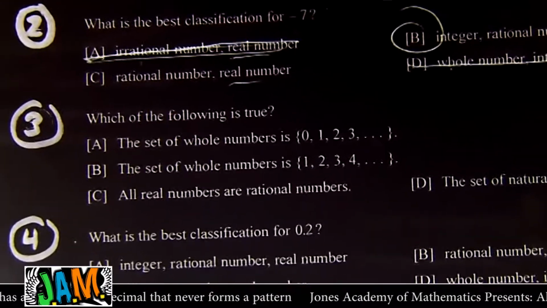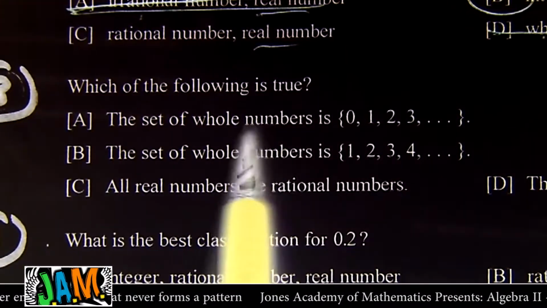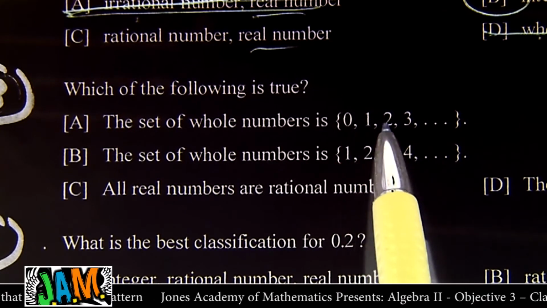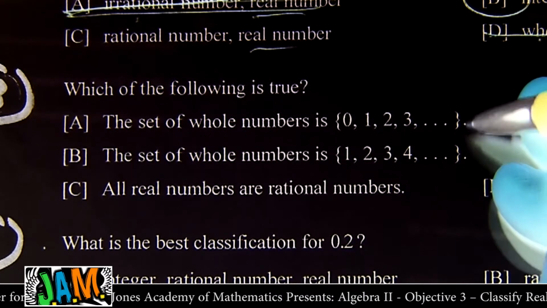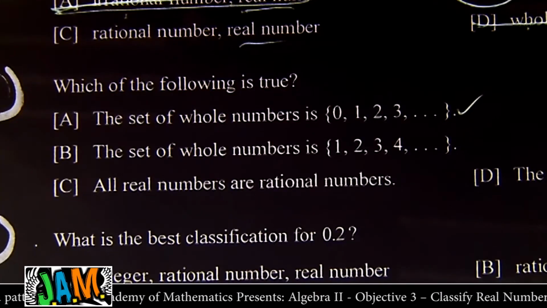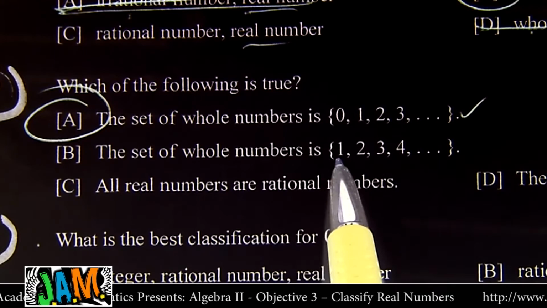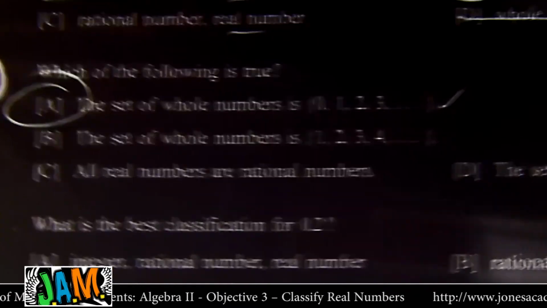All right, which of the following is true? So you've got to go through these and say true or false. Let's see if we can remember. The set of whole numbers, this should be written down on the back side of this paper: 0, 1, 2, 3. Yeah, that's right. That is right. So that is true. And that was all we had to do, right? The set of whole numbers is 1, 2, 3? No, that's the natural numbers.